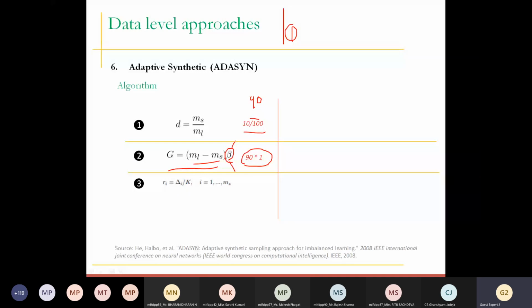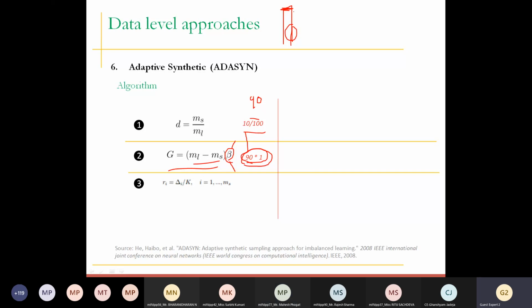Now understand, if we set the beta value to 1, how does it generate a perfectly balanced data set? Because when the beta value is 1 and the difference is 90, we tell our algorithm that we would like to generate 90 more synthetic minority samples. So once we generate 90 and 10 exist, it would be 100 again. So this is a perfectly balanced data set. I hope you understand. Yes, sir. Clear, sir.